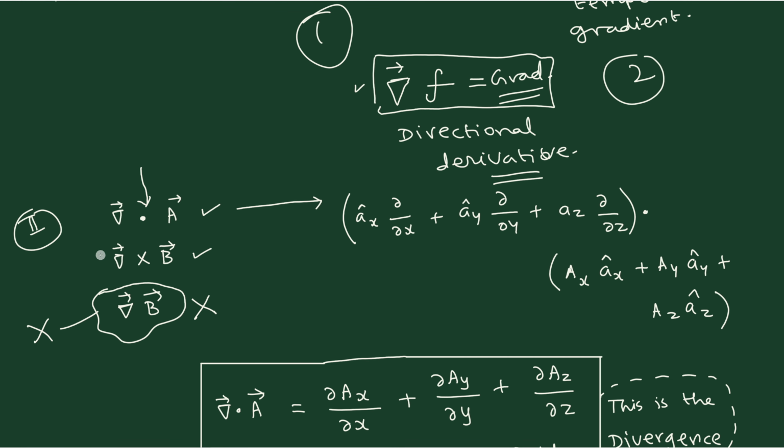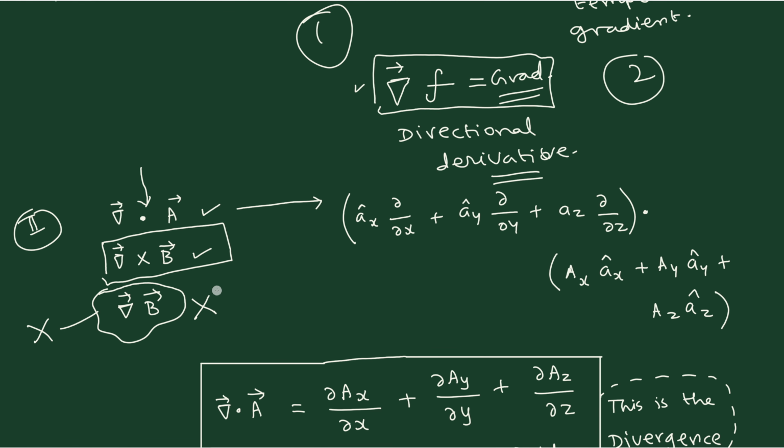However, what is pending, what is still to be explained, is that we have to understand what is meant by the curl operator. After finishing the curl operator, we will see the integral operators. Once the integral operators and the differential operators are there side by side, then immediately we can ask what are the possible things that can be done by combining these two things.